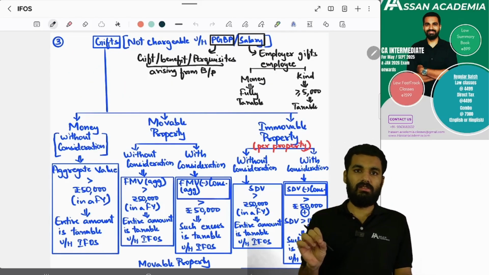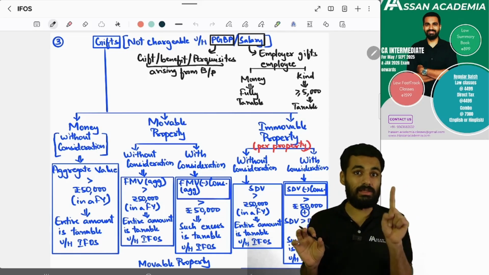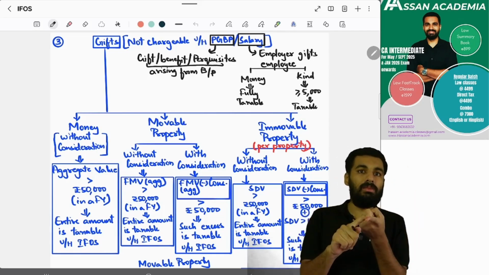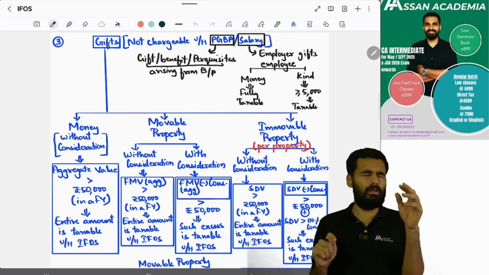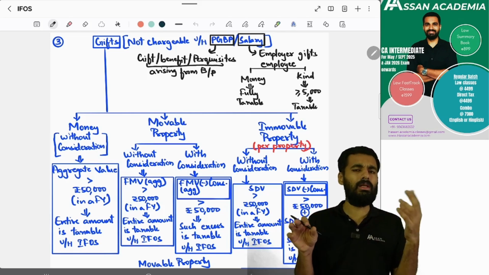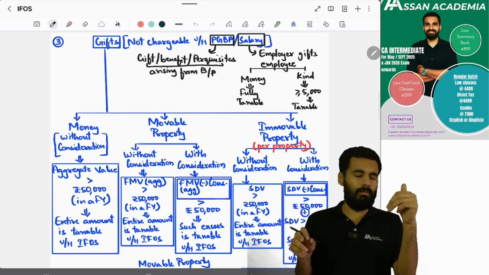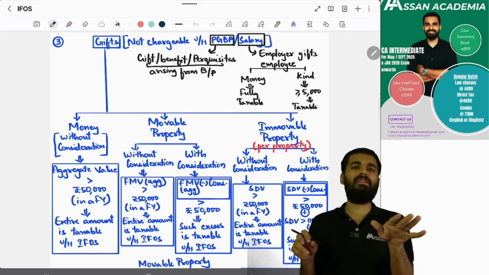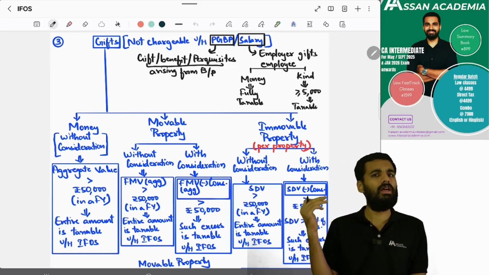Sir, are gifts chargeable under the head income from other sources? Yes. But first see whether it is chargeable under salary. If the employer gives money, it is fully taxable. If the employer gives in kind, then we have to see whether the value touches 5,000. If it touches 5,000, then it will be taxable.